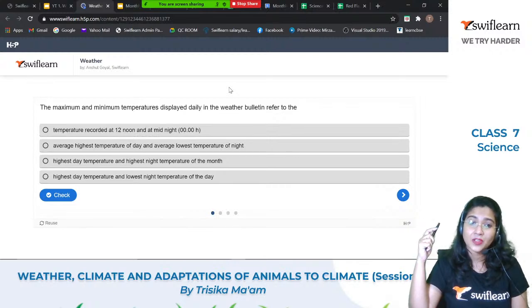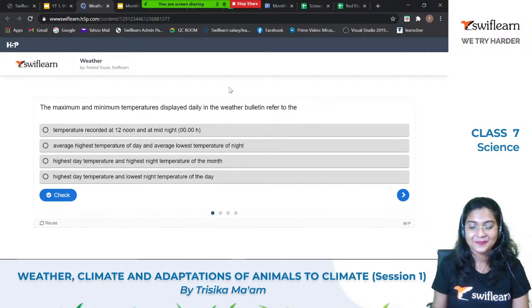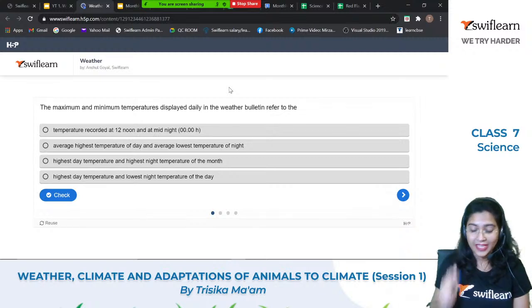Whether it is the temperature recorded at 12 noon and at midnight, or the second option is the average highest temperature of the day and average lowest temperature of the night, or it can be the highest day temperature and highest night temperature of the month, or it can be the highest day temperature and lowest night temperature of the day. Let me see who can give me the correct answer. Whatever you say, I will click on that option only and we will check, right?